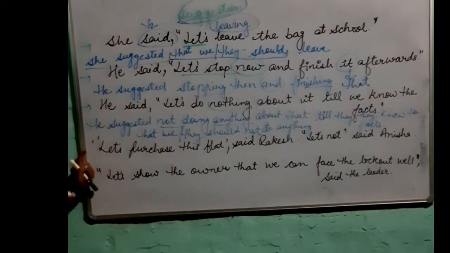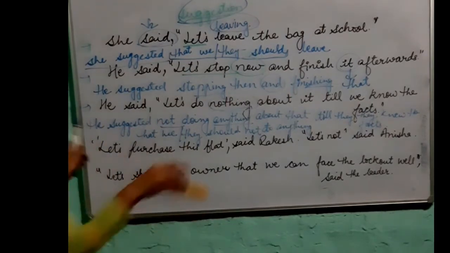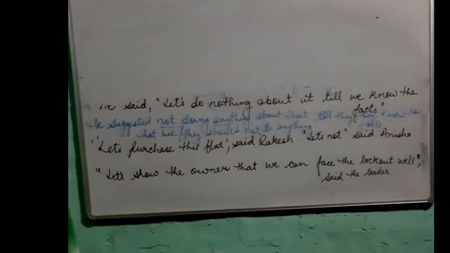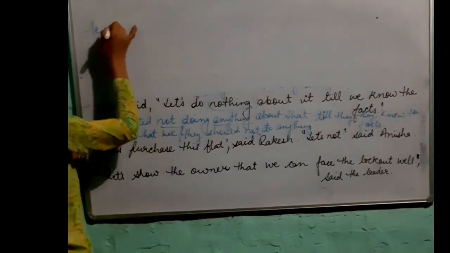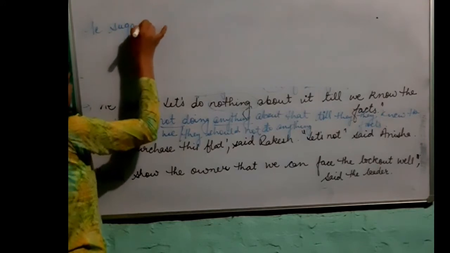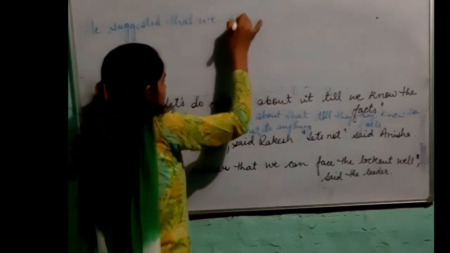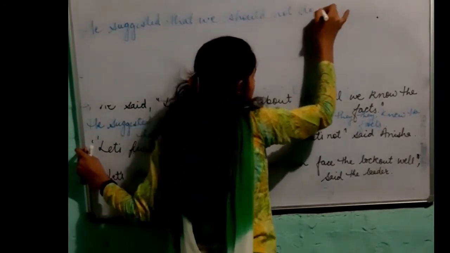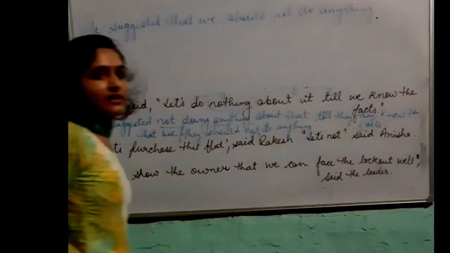Now coming on to the third method of changing the same sentence. Let me clear the board for you. The second sentence we have got after transforming is that he suggested that we should not do anything, and the rest was the same.